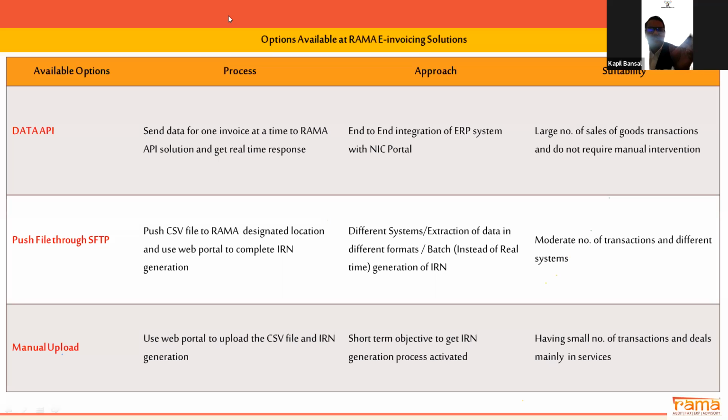Here, the ERP and the required GSP, ASP solution which connects you to the NIC portal do not get integrated as such, but through the ERP, there is a file which gets generated, which is saved in any of your computers or servers, and from there it gets picked up. So there is no direct connection, but it happens through a file.